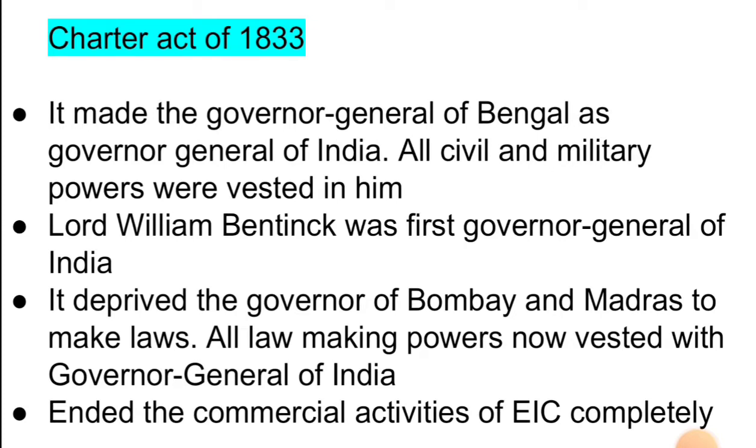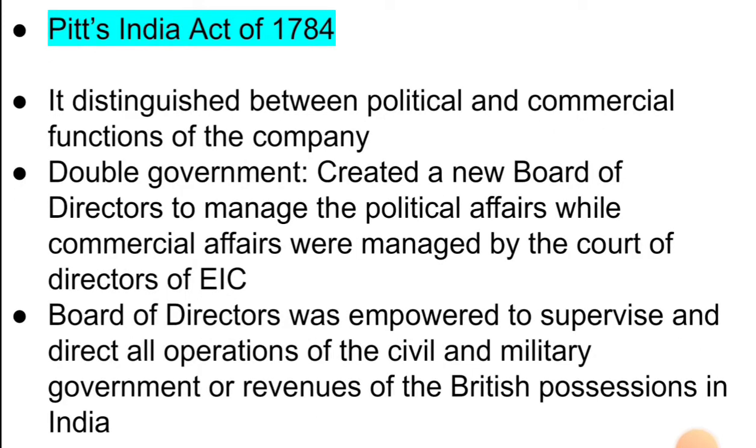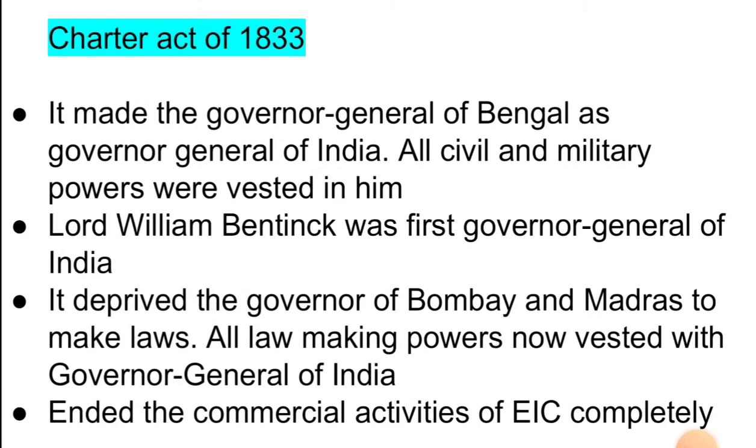The Court of Directors of the East India Company were now not permitted to do commercial activities. So the British East India Company was only a political company. The Board of Control, which was established in Pitt's India Act of 1784, managed the political affairs and also supervised all operations of civil and military government and revenues. So this was done by the Board of Control.